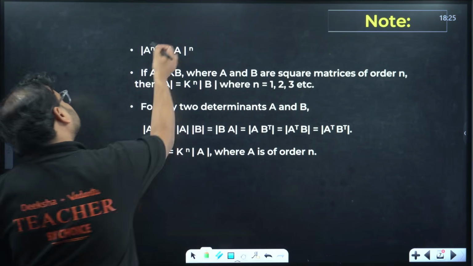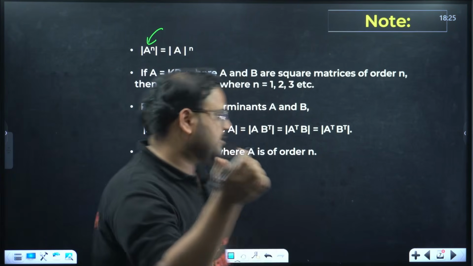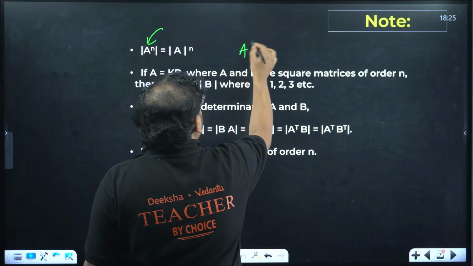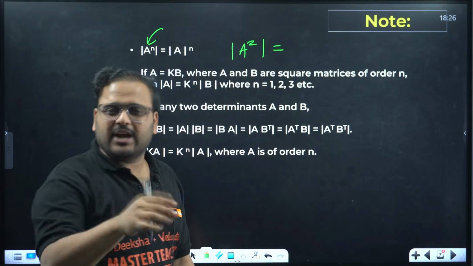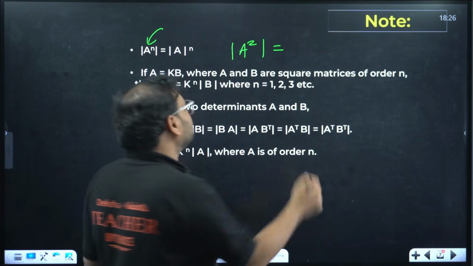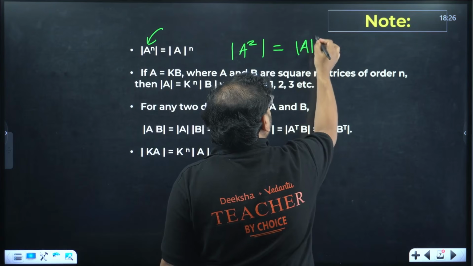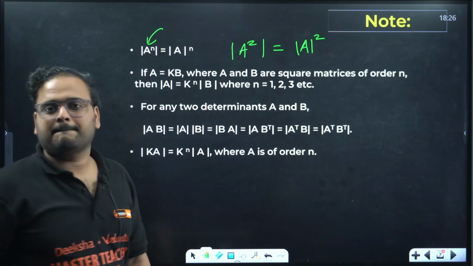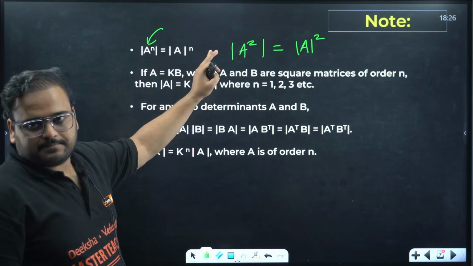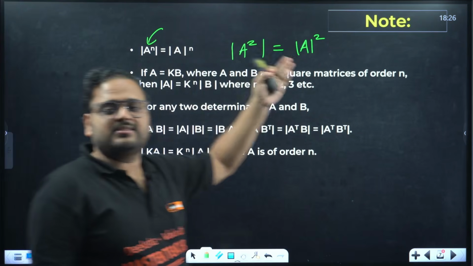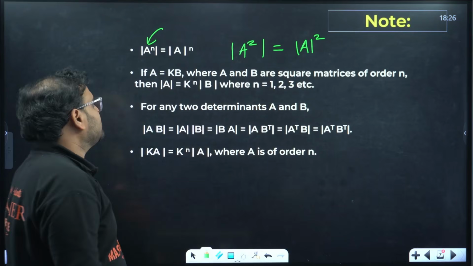Some properties of determinant. If you have a square matrix with the power n, basically integral power, what it means is, let's say if I have A square and I want to find determinant of that. You have to find A square, right? First, A into A you have to do and do all of that. Basically, you can simply do what? A determinant you find and then do square. This is easier. So for any matrix, if you have integral power involved, you can take the determinant first and then take the power.